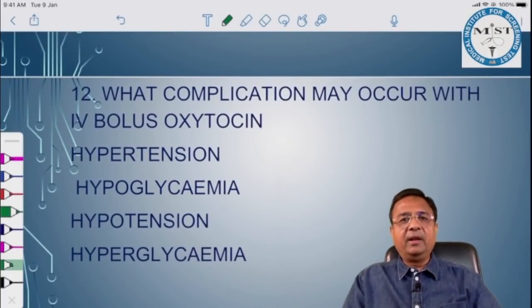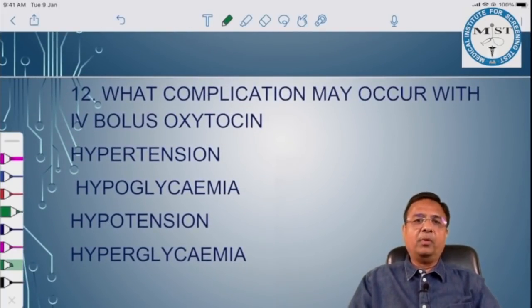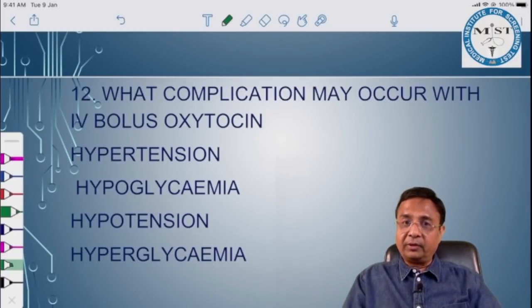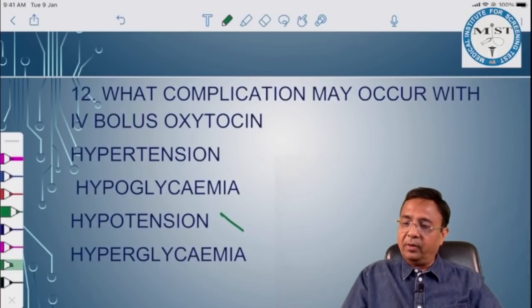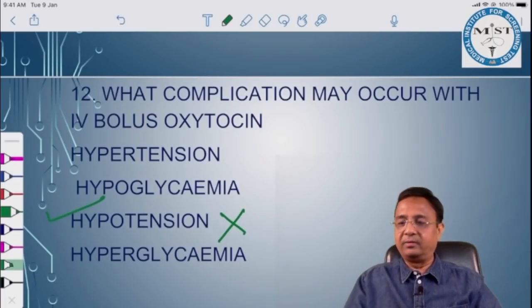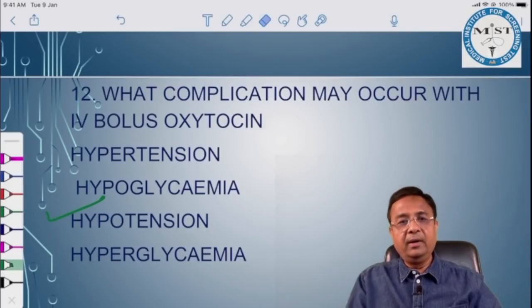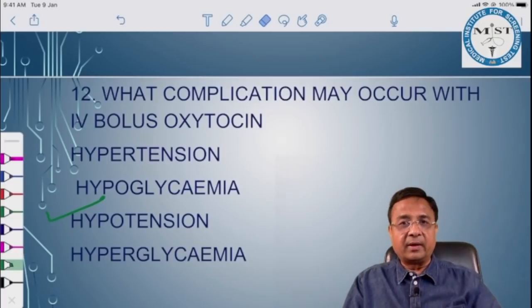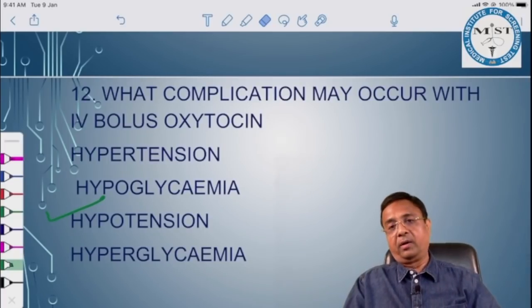What complication may occur with IV bolus oxytocin? IV bolus oxytocin is never given because of risk of hypotension. So answer is hypotension. Answer to this question is hypotension. This is why oxytocin is given as intramuscular injection or slow IV infusion.